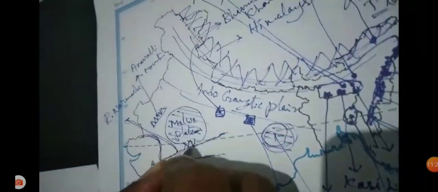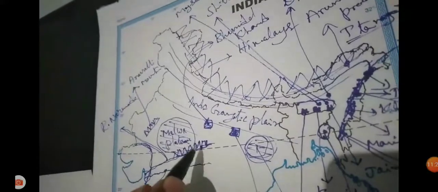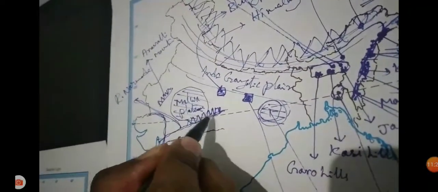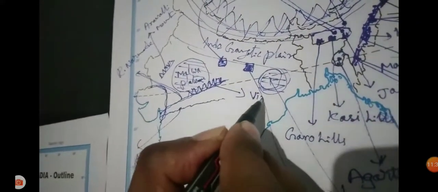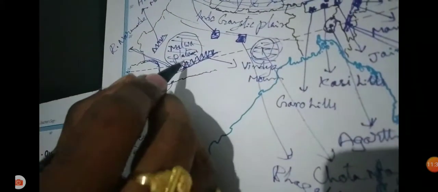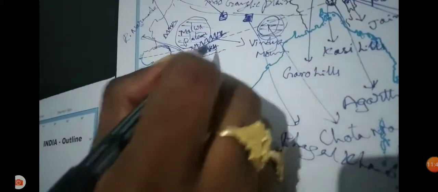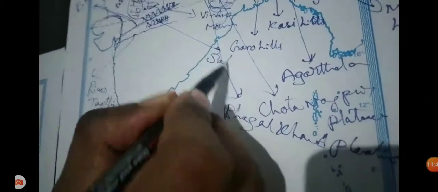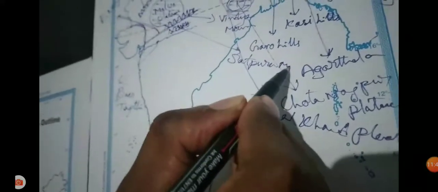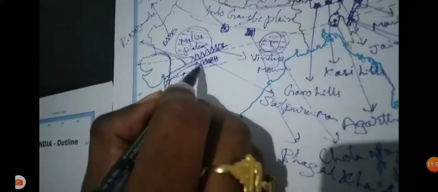On the north side of the Narmada are the Vindhya Mountains. In between the Narmada and the Tapti are the Satpura Mountains, the Satpura mountain ranges.